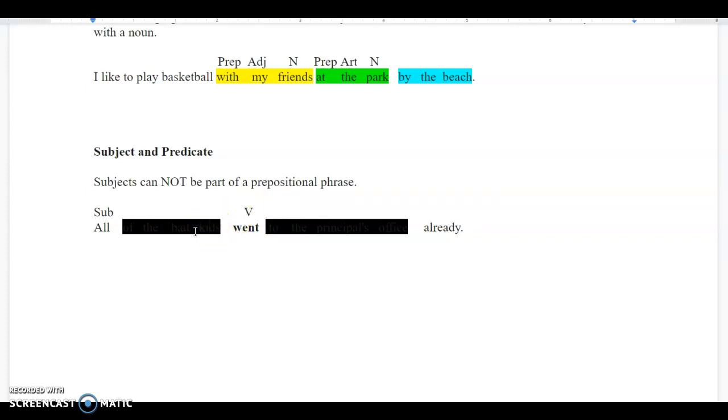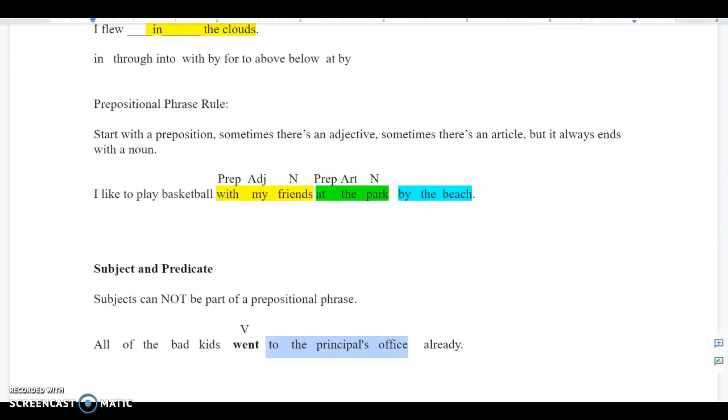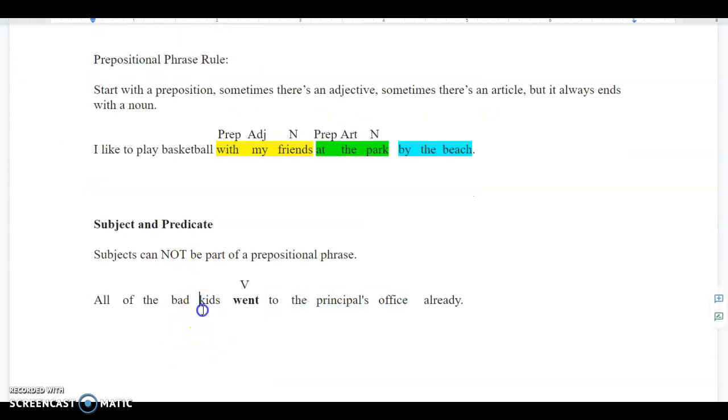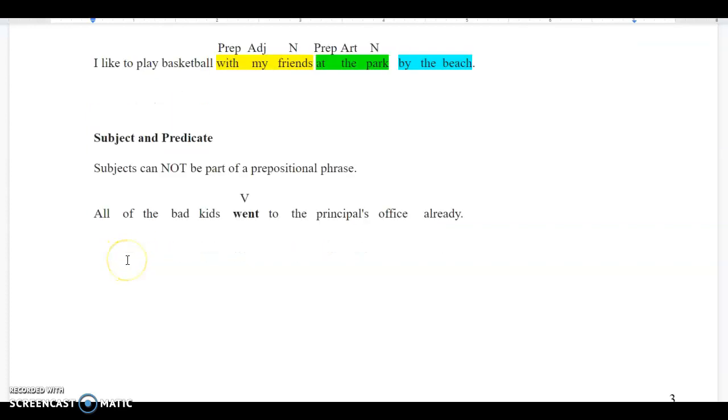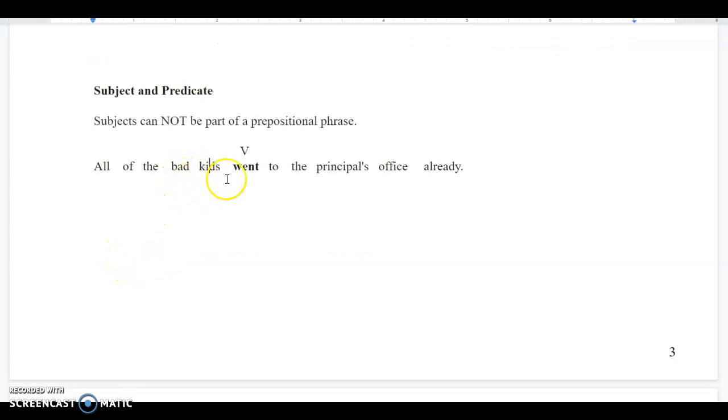And so if you did not know parts of speech, you would have thought that kids would be your subject. And so you would have had an incorrect verb, okay? So it's really important, again, for you to understand parts of speech. While we're here, let's do parts of speech. So we all know that all is your subject, right? Of is your preposition. The is your article. Bad kids. Bad is your adjective. Kids is your noun. Let's bring back my verb.